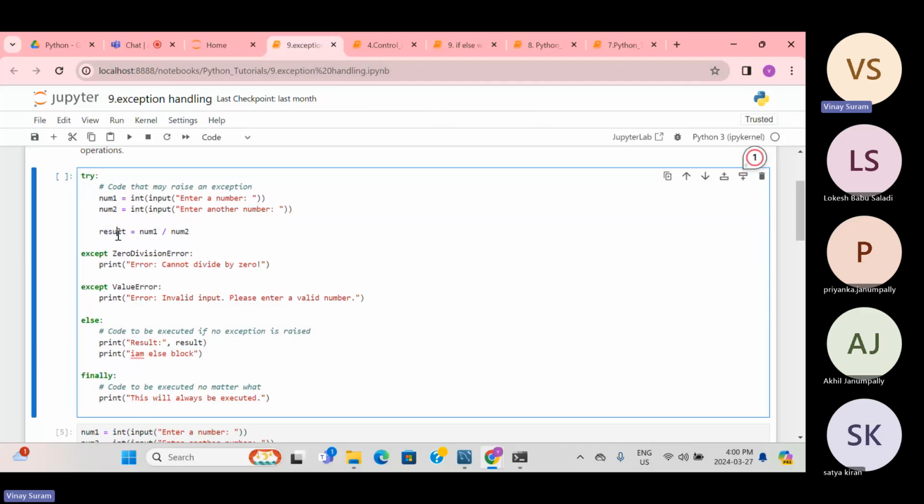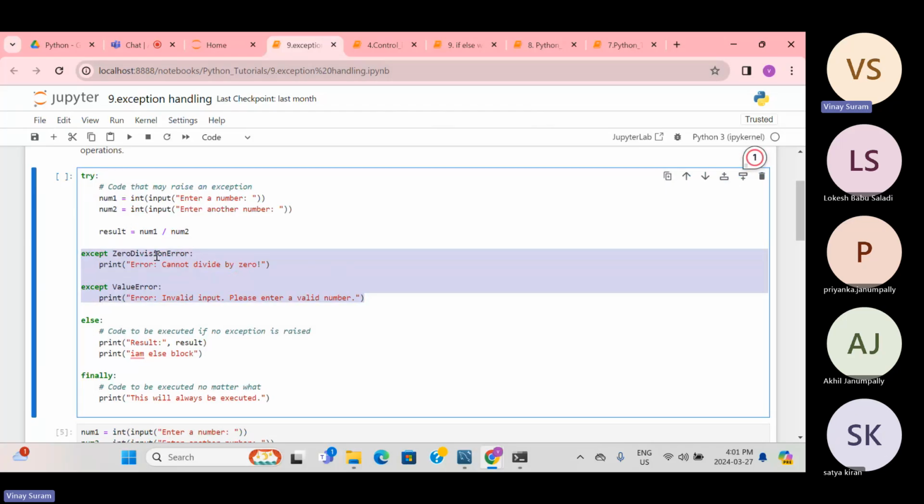But we are expecting an int from the program, and if you are not providing an integer value, and instead provide something like hii, which is a string value, this will raise an exception, right? The try block will tell the Python kernel that there is an issue with the input: we are expecting an int, but a string was provided. Once this is raised, the blocks related to except will be executed.